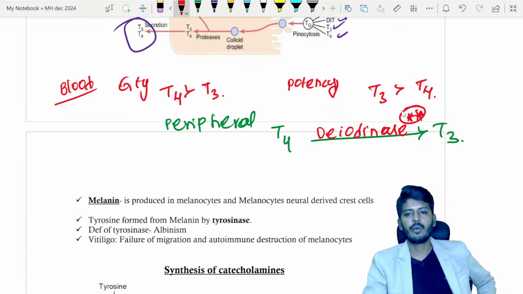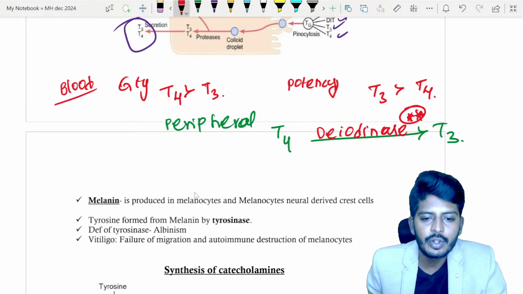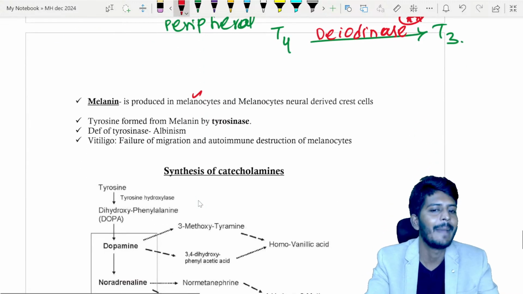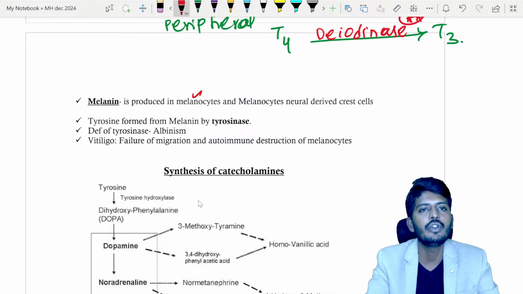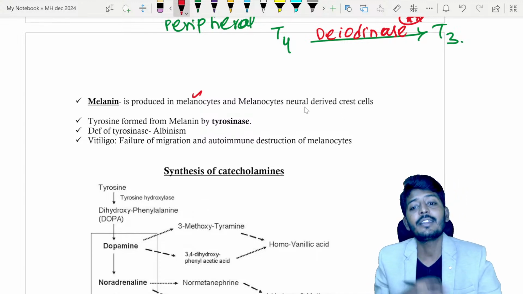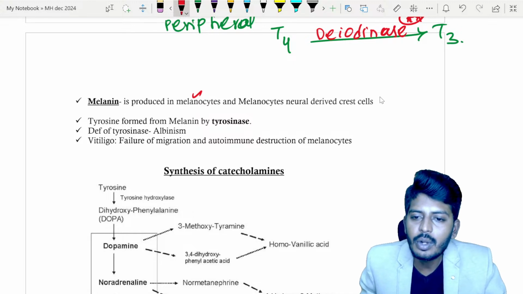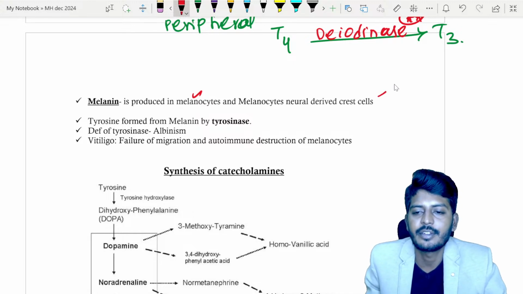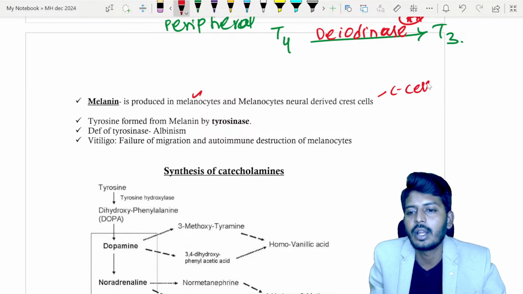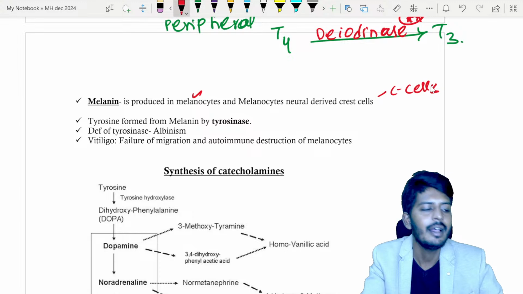Okay, once we understood this, let's go to the next important concept, that is melanin related. Melanin is produced in the skin by which cells? Melanocytes. These melanocytes are derived from which cells? Neural crest cells. Neural crest cells will form other structures as well. They are also responsible for the formation of C cells of the thyroid gland.